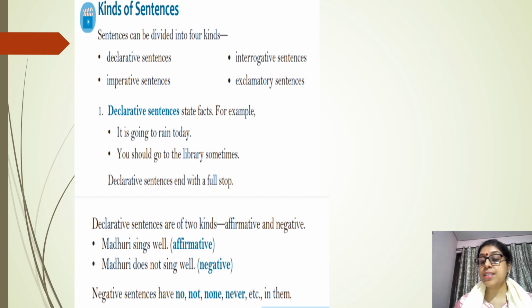So declarative sentences may be of 2 types. First is affirmative. Affirm means to say yes, positive ones. And the other one is negative. Madhuri sings well. This is an affirmative sentence. Madhuri does not sing well. It is a negative. So all negative sentences have no, not, none, never, neither, nor, etc.